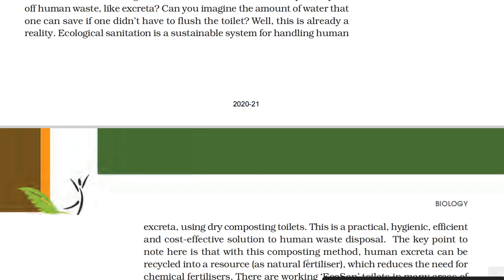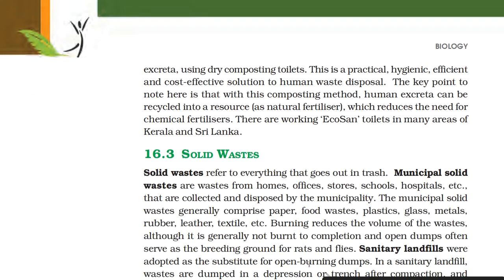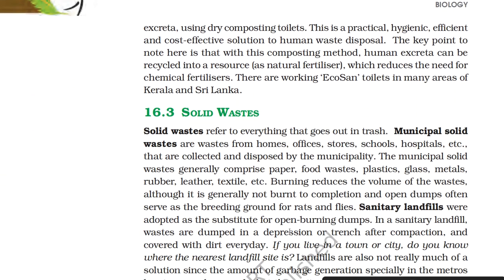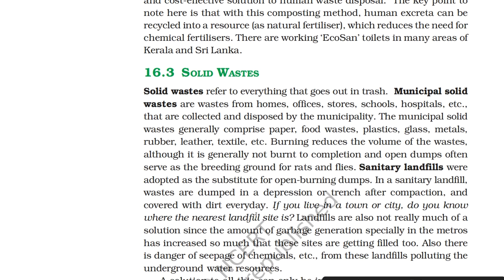Ecological sanitation is a suitable system for handling human excreta using dry composting toilets. This is a practical, hygienic, efficient and cost-effective solution to human waste disposal. The key point to note here is that with this composting method, human excreta can be recycled into a resource which reduces the need for chemical fertilizers. There are working eco-san toilets in many areas of Kerala and Sri Lanka.